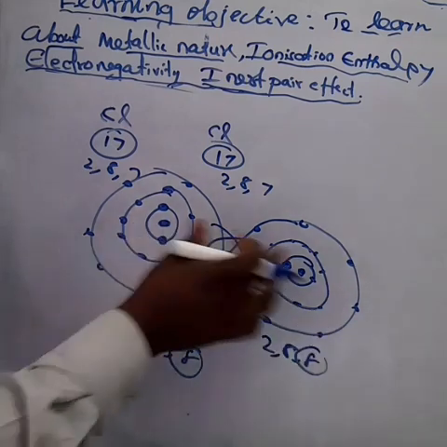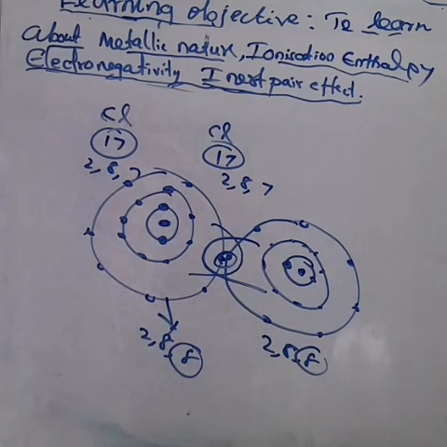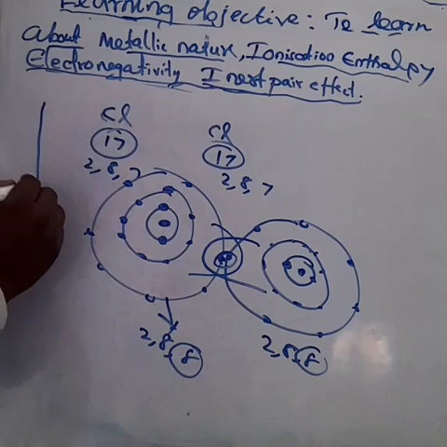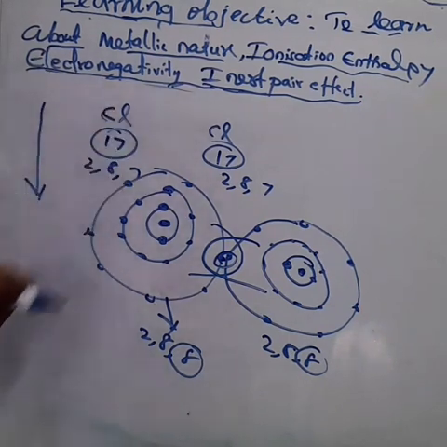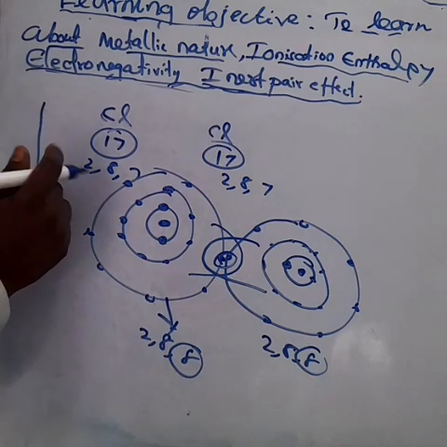Electronegativity: from top to bottom, electronegativity decreases.